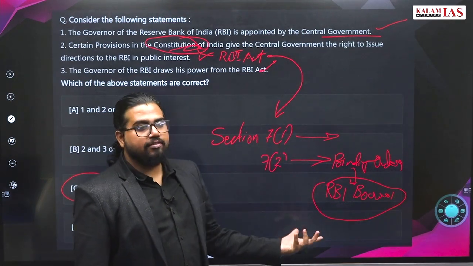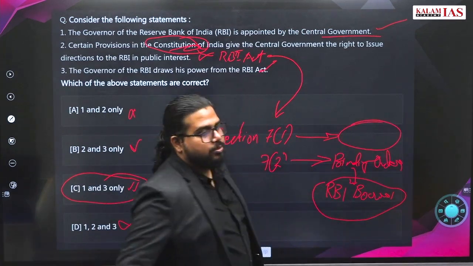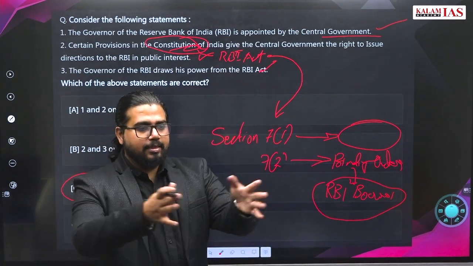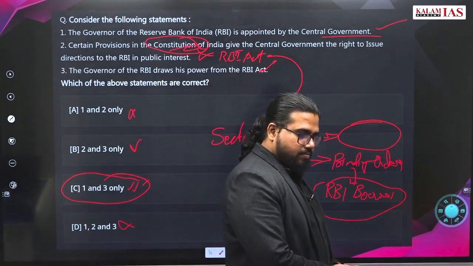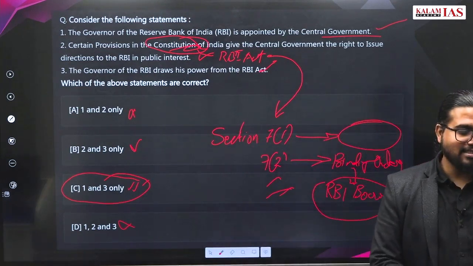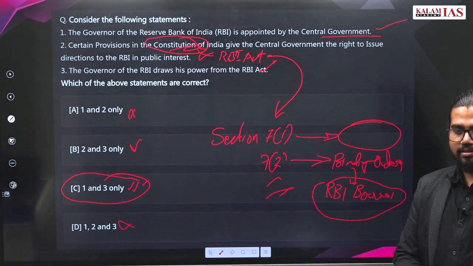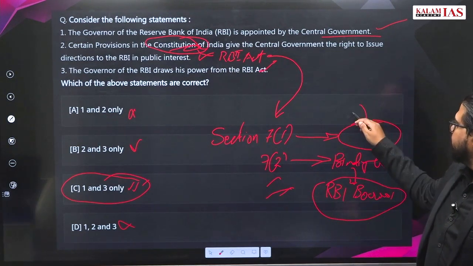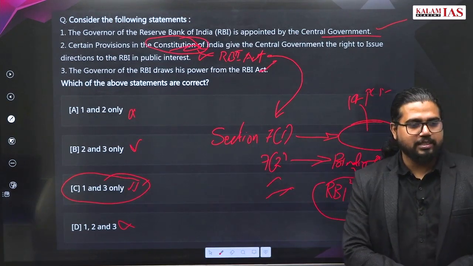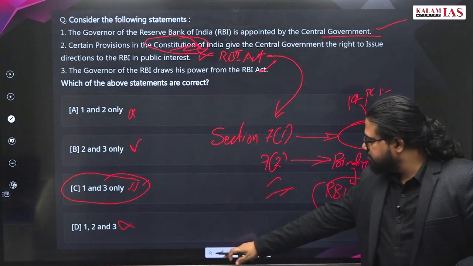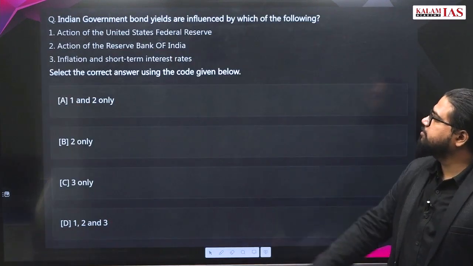Now has this ever been invoked in India? This was discussed during the Urjit Patel time. Then it became a big controversy. Government didn't go for this. What was the matter? He put almost 14 banks under the PCA framework, and all public banks went into the PCA framework. Not that important, this PCA framework. We will discuss it in the later section of this class.